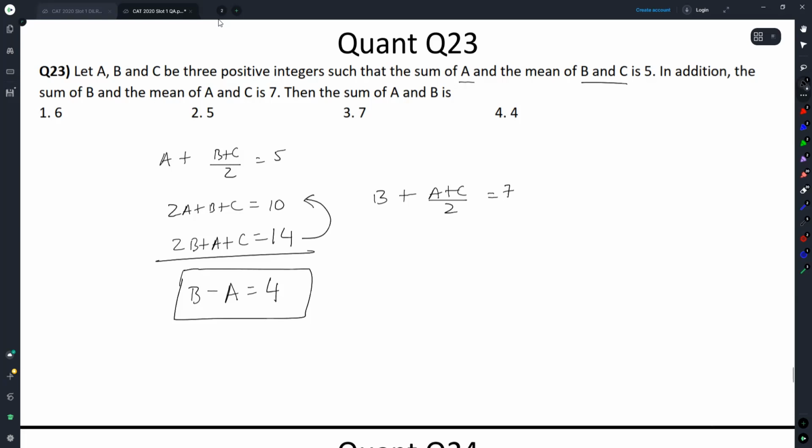Everyone managed to reach this far? I'm hoping. After this, it becomes a problem, because there were just 2 equations and 3 variables. How to move forward here? And then you start seeing that these are positive integers, so these 5 and 7 are very small cases. Let's just see: if A minimum is 1, B will be 5. If A is 2, B will be 6. If A is 3, B will be 7. If A is 4, B will be 8. These are the possibilities for A and B.